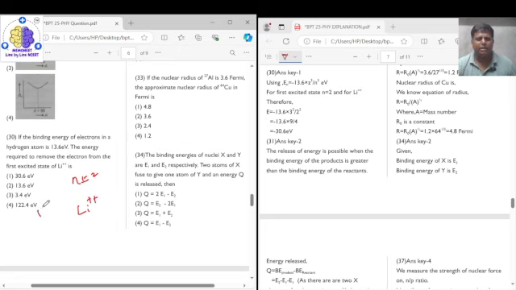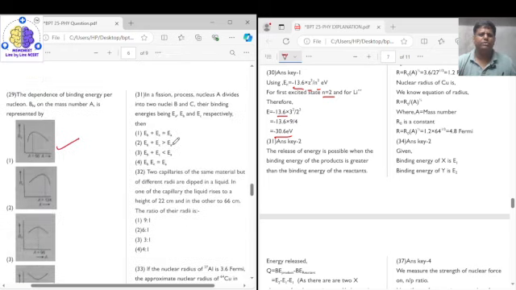The second thing is the formula, 13.6 into Z square upon n square. We can see the calculations over here. n will be equal to 2 for the lithium first excited state, and the formula is E equals 13.6 into Z square upon n square electron volt. For lithium Z is 3, so 3 square upon 2 square, so we get 13.6 into 9 upon 4, and multiplying we get 30.6 electron volt. So the correct answer for question number 30 is option 1. This is a directly formula based question, no tricky part, a simple, straightforward question.